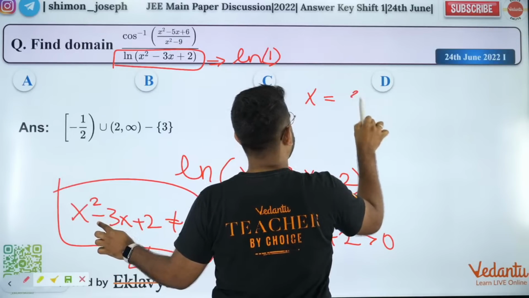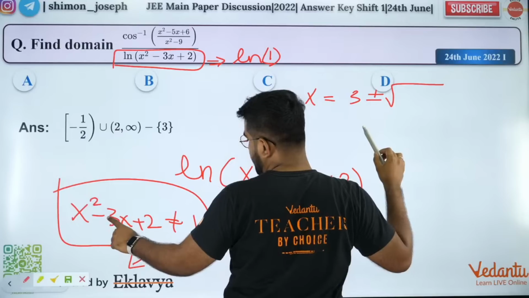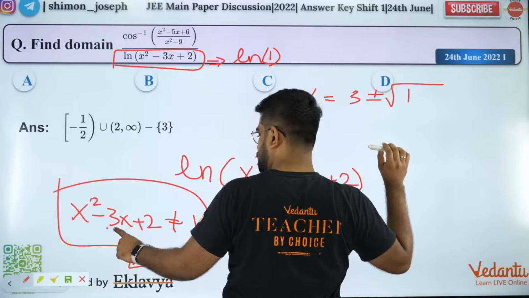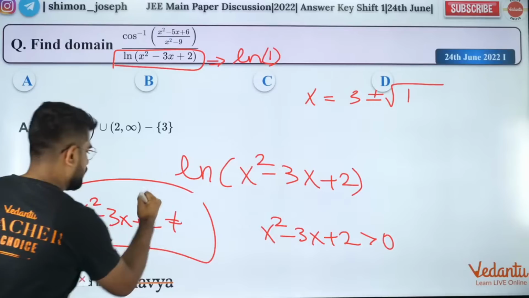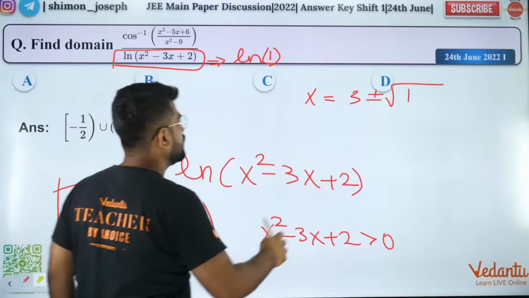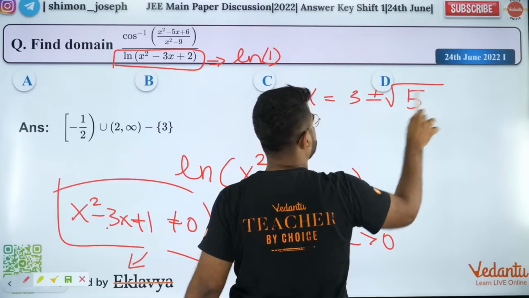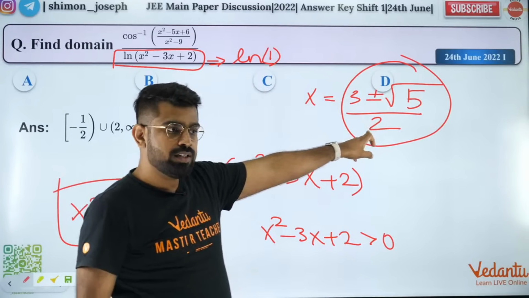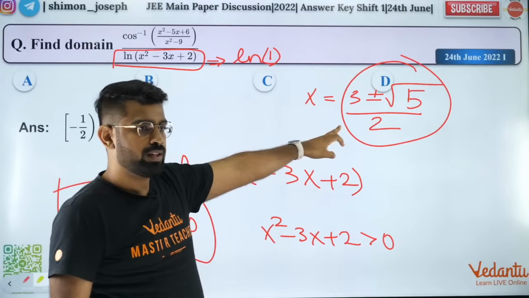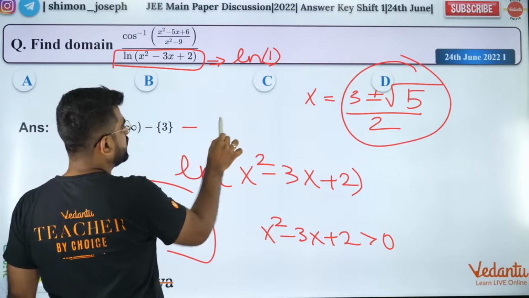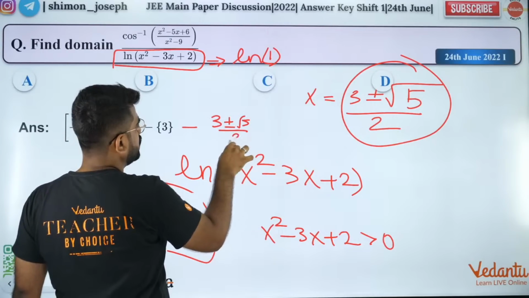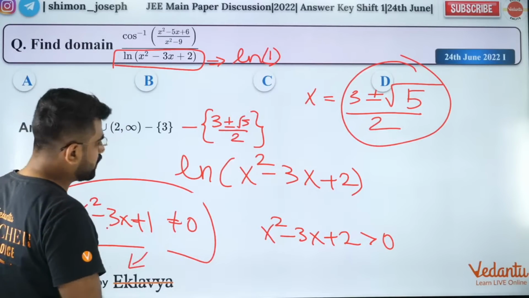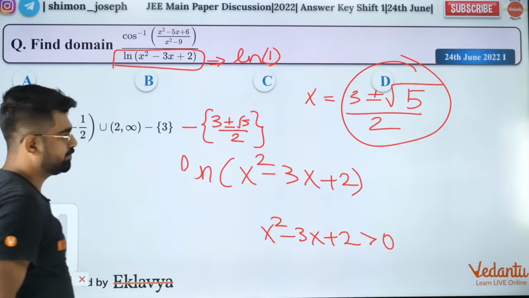What is the root? Minus b plus or minus root of b square minus 4ac will be 9 minus 4, that is 1, right? Oh, I have to take this 1 also that side. So it's going to be plus 1 not equal to 0. So the roots will be 3 plus or minus root 5 by 2. So these 2 points you have to remove, guys. 3 plus or minus root 5 by 2, that also needs to be removed. Okay, so that is the right answer and a few more values will come in based on the inequality.